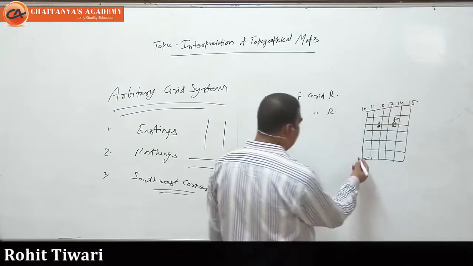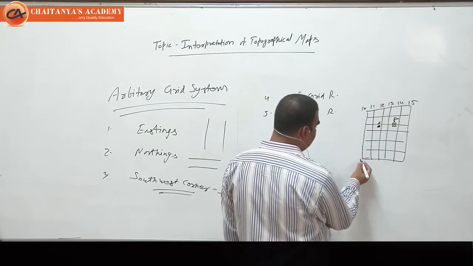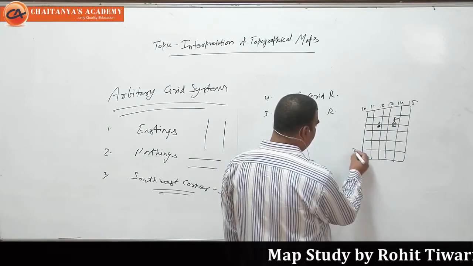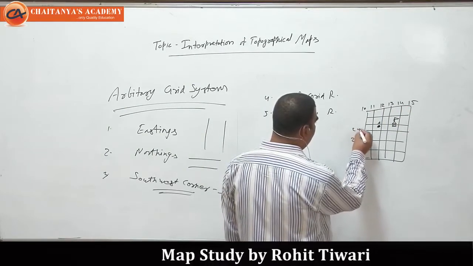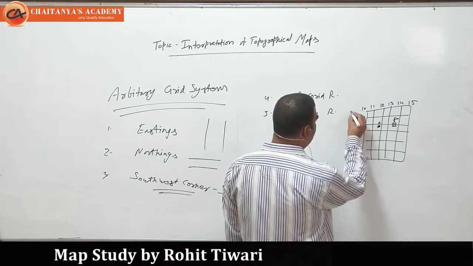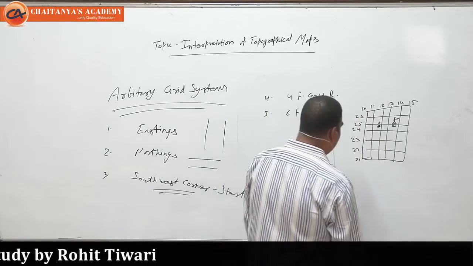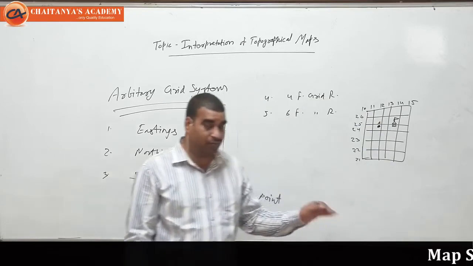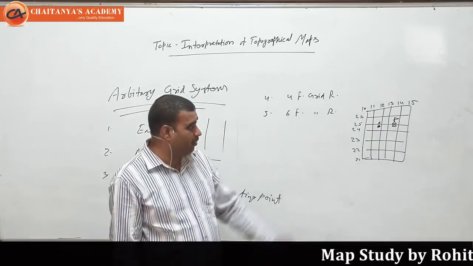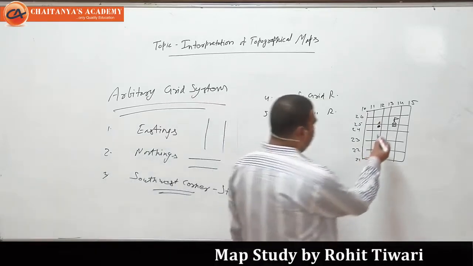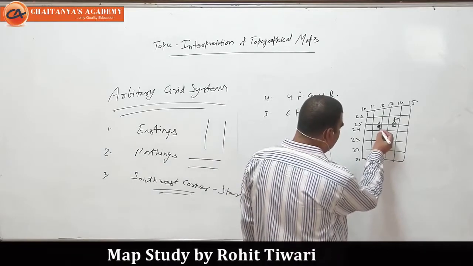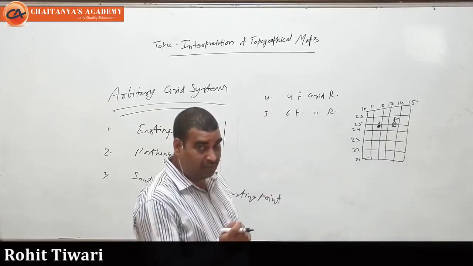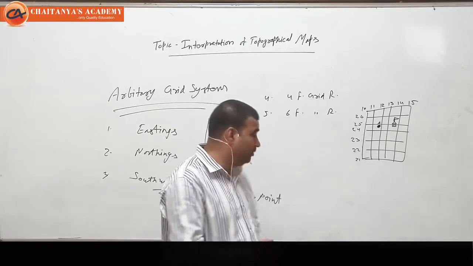And here we can give the numbering 21, 22, 23, 24, 25, 26, and this would be 27. Now we have to find out the 4-figure grid reference of Aswa village. The black circle I have marked would actually be red, because a settlement symbol is always red, but I don't have a red marker pen right now.